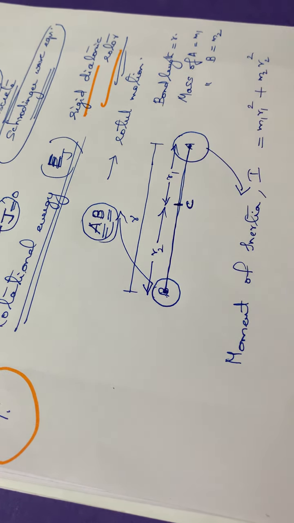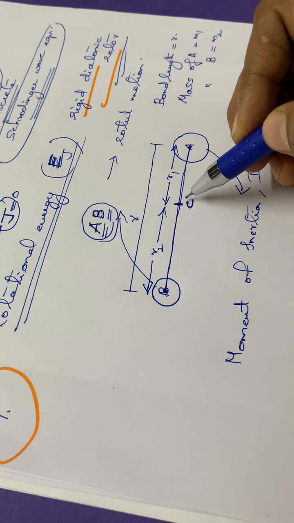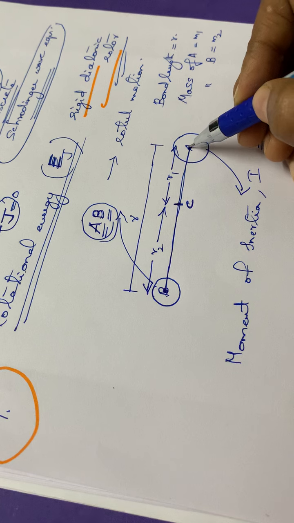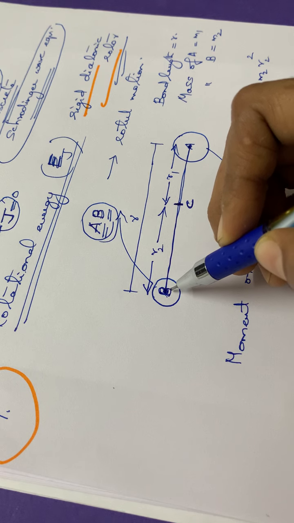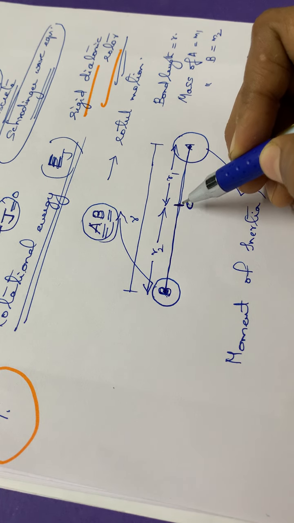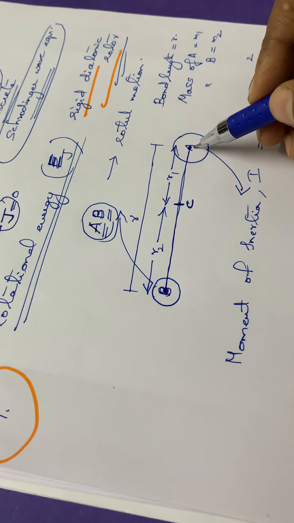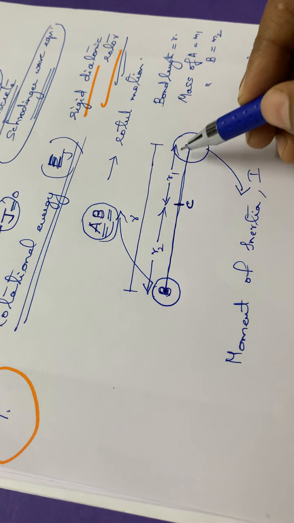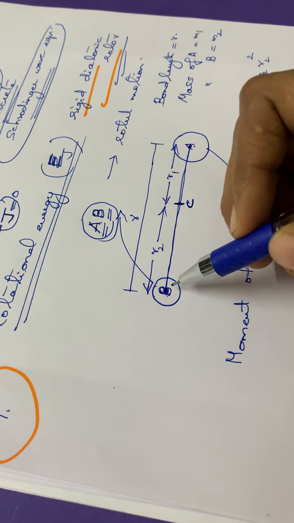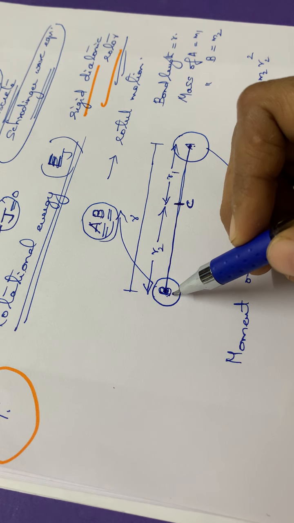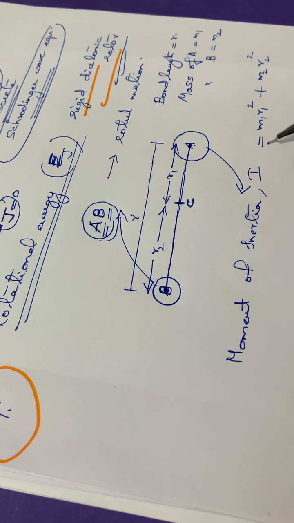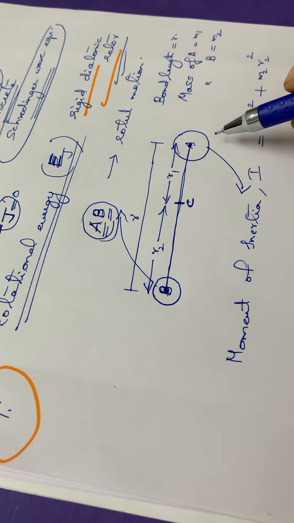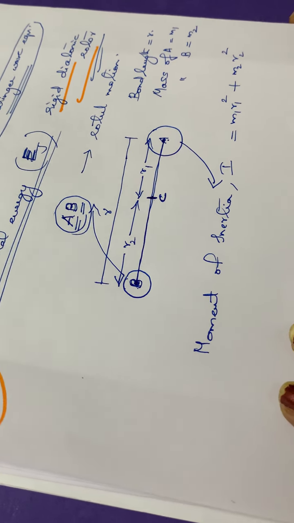So the distance from the first atom A to the center of gravity C is r1, and the distance of the second atom B from the center of gravity C is r2. m1 is the mass of A and r1 its distance from the center of gravity; for B the mass is m2 and the distance is r2. From these masses and distances, the moment of inertia of this molecule is m1 r1 square plus m2 r2 square.